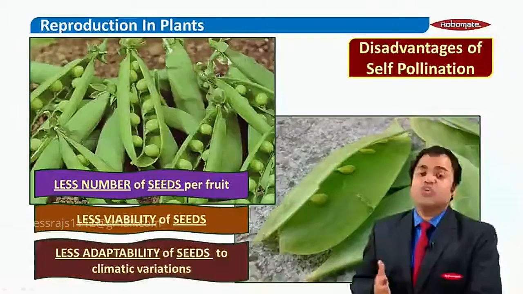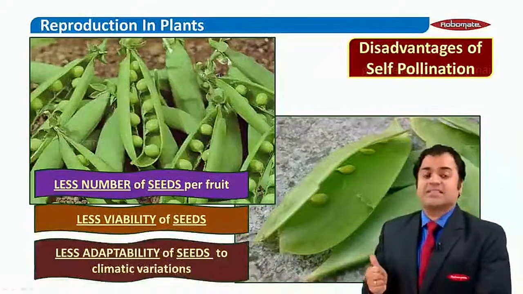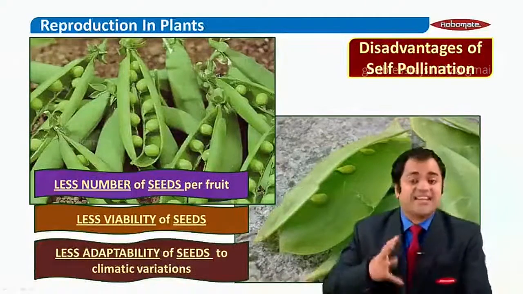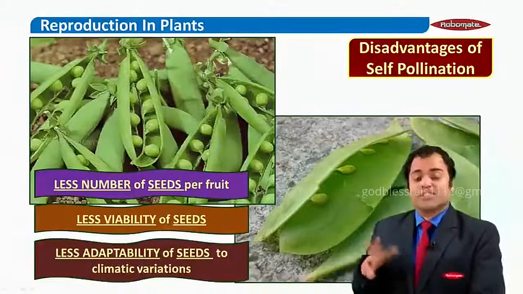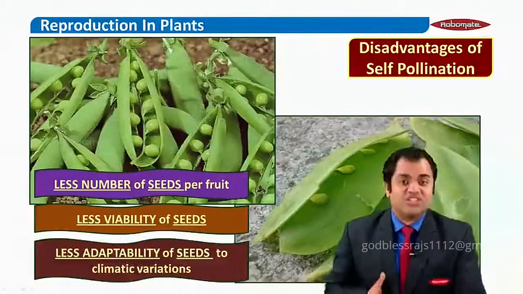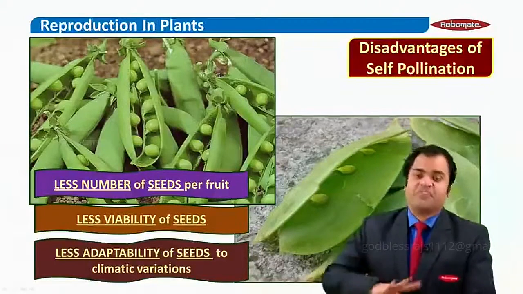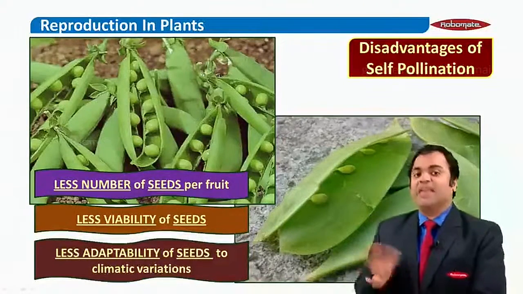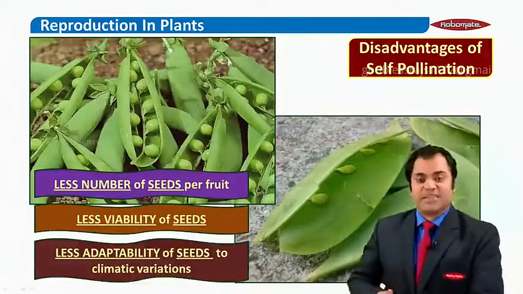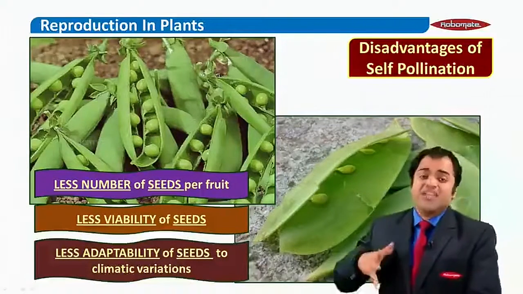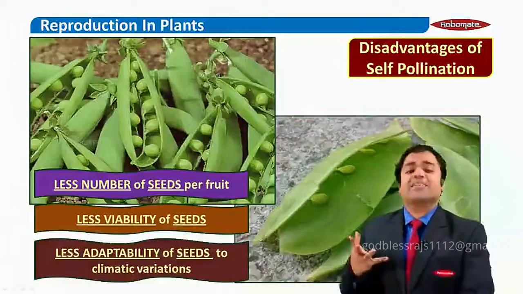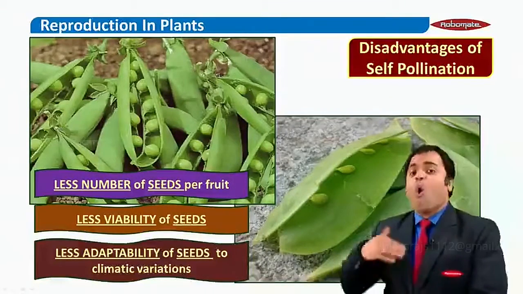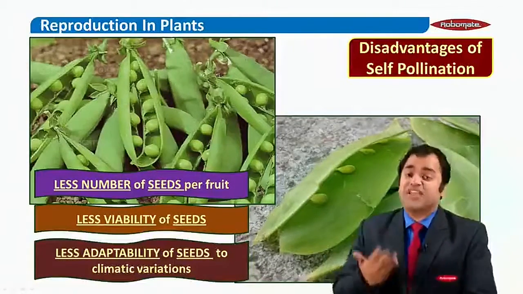And also you must know that these seeds are now much less adapted to any climatic variations, which means the moment you change the climatic conditions, the seeds would further fail to germinate and become even less viable. Does that make sense? So one of the major disadvantages of self-pollination is the fact that it is the same plant over and over again, generation after generation.